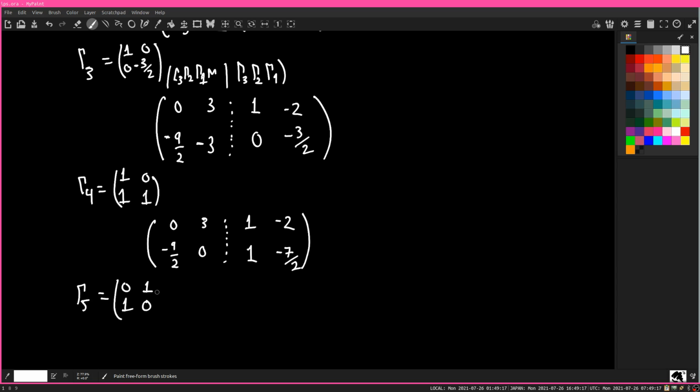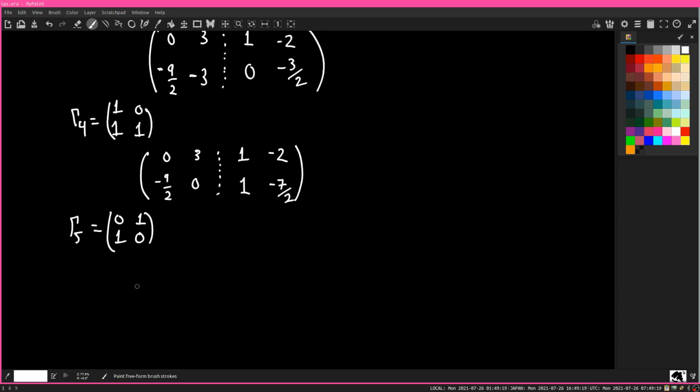That just transposes the two rows. Right? And so you have minus 9 halves, 3, 0, 0, 3, 1, minus 7 over 2, 1, and minus 2. Okay.